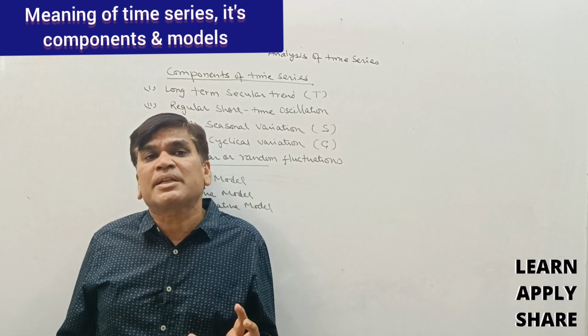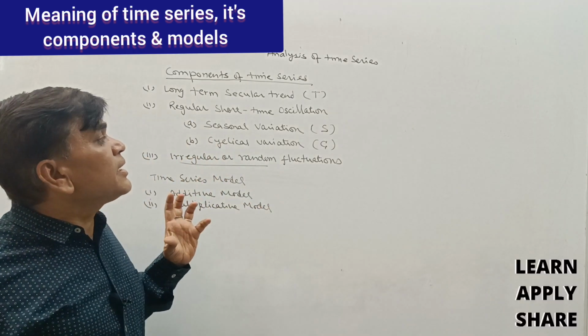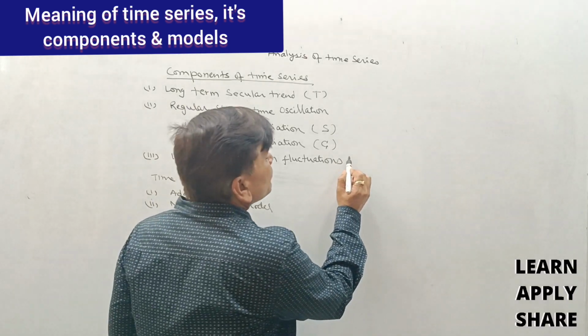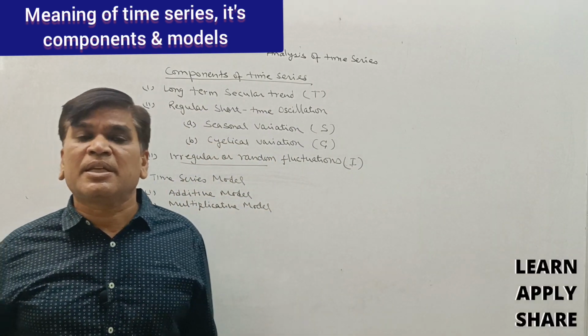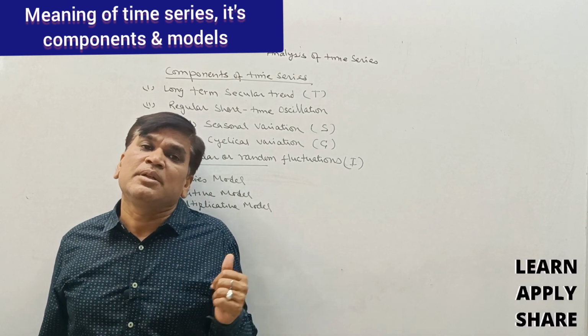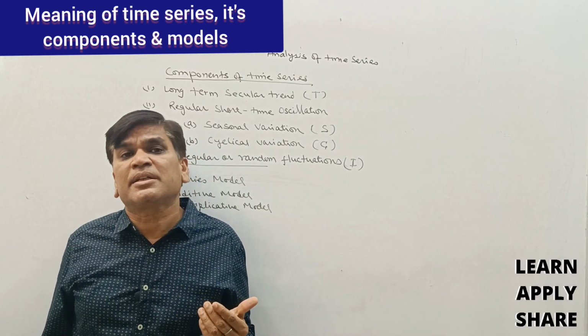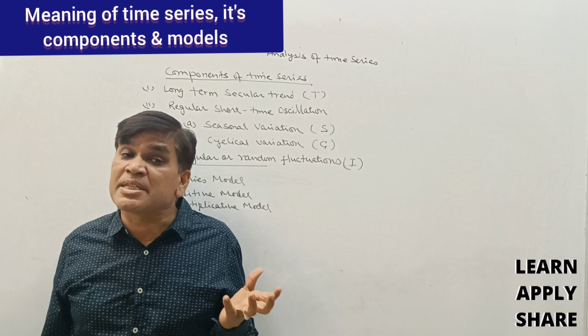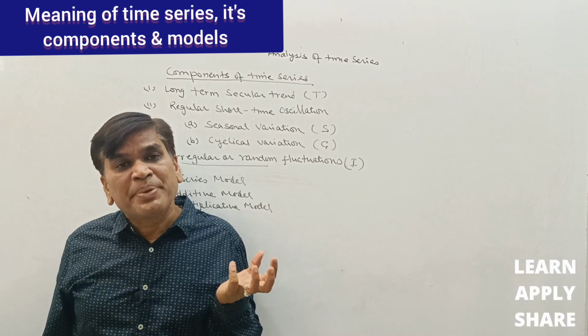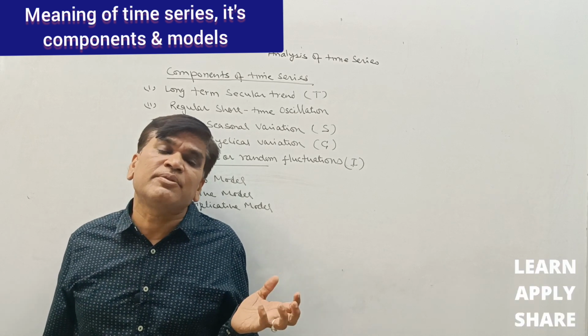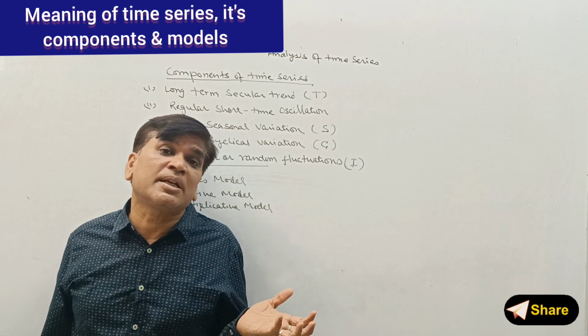So the original data are dependent on 4 items. The first is long term change, that is called T, long term. Second, the change in data is due to the change in the season also. Third, the data change due to the business cycle also. And last, we are talking about the irregular data change.